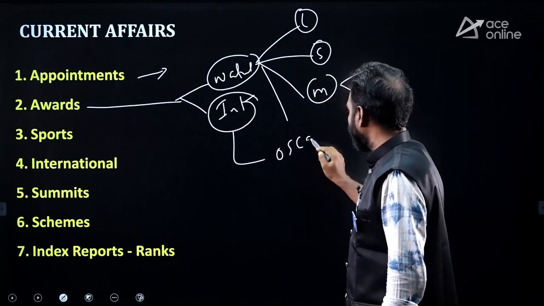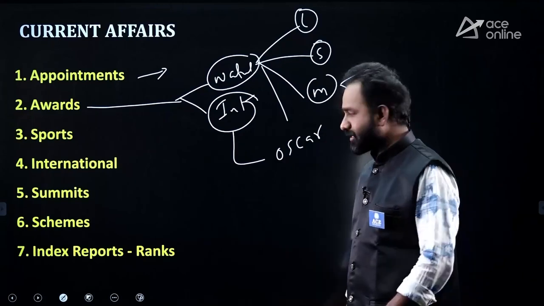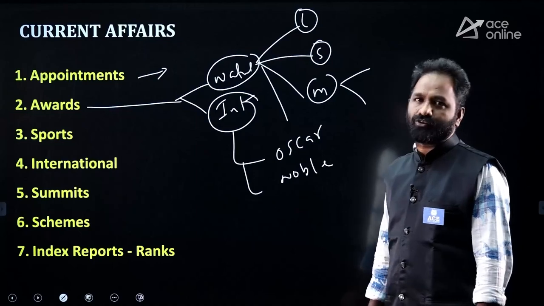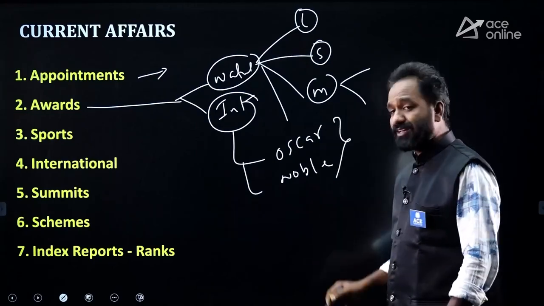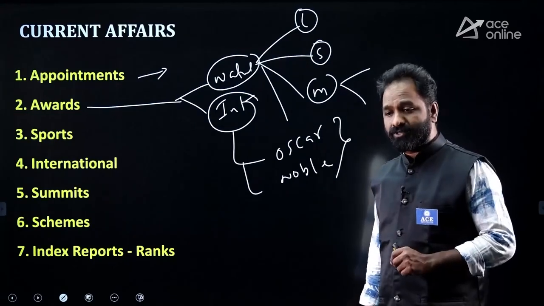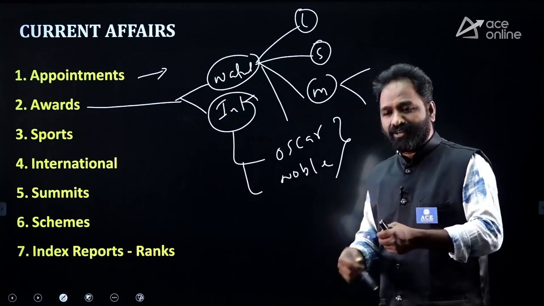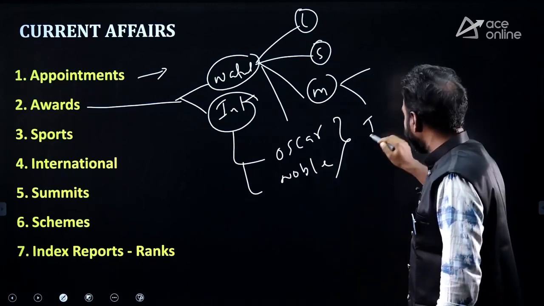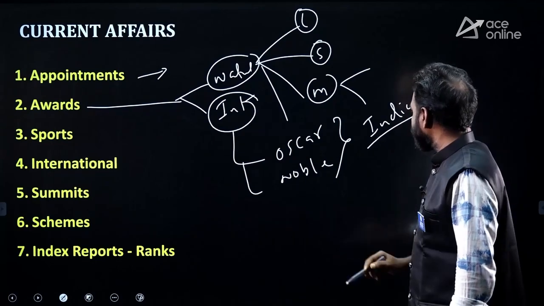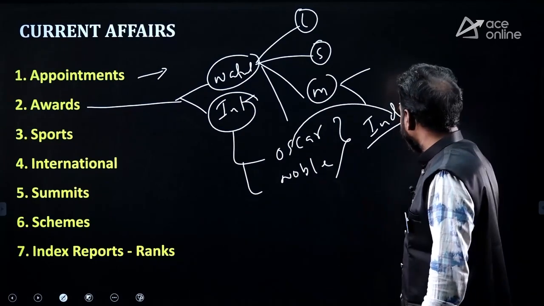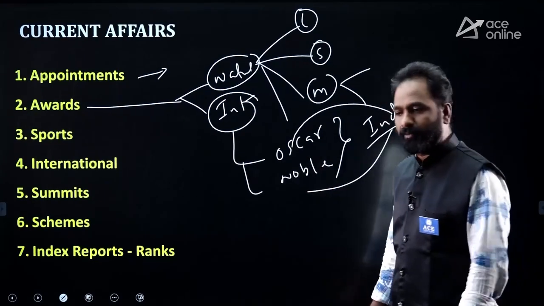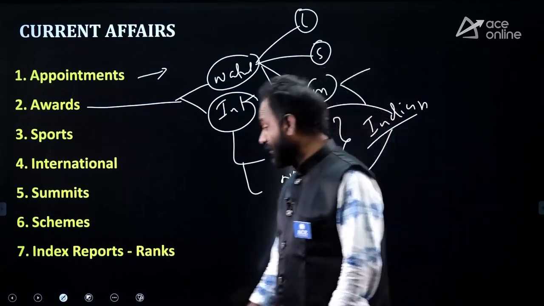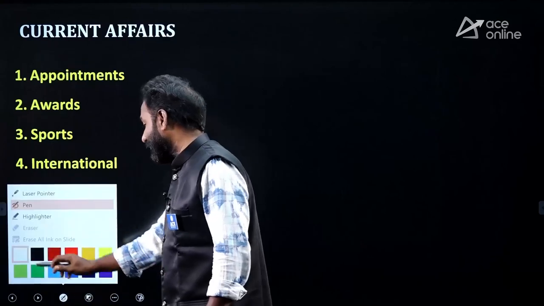International level awards are also there. For example, repeated questions on Oscar awards and the Nobel Prize. Definitely they are going to ask questions on them. Who got the Nobel Prize? In which category? For which discovery or invention? You have to remember. Also the history of Indians in the Oscar awards and the Nobel Prize. Abel Prize, Man Booker Prize, World Food Prize, like that many prizes are there.